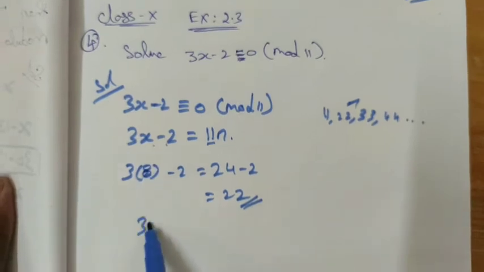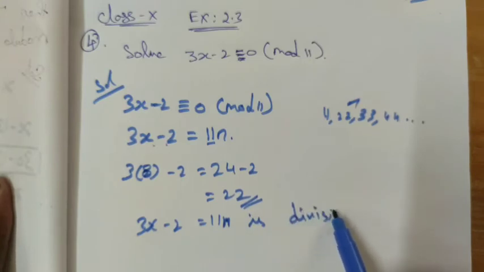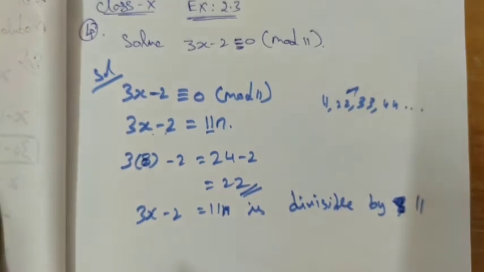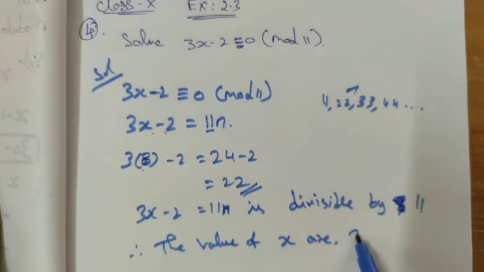So 3x minus 2 is equal to 11n, divisible by 11. Therefore the first value of x is 8.